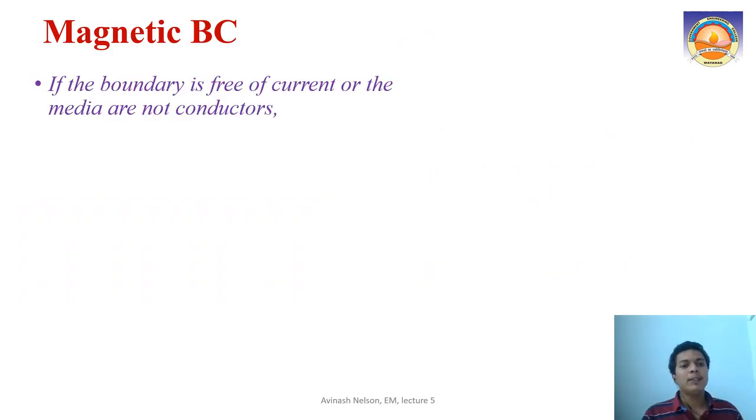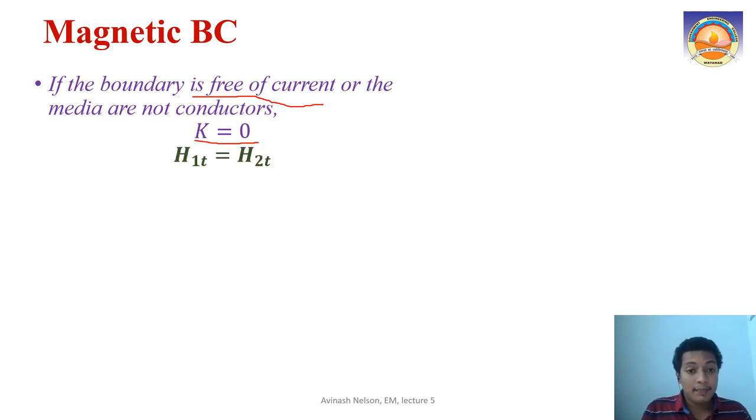Now suppose our boundary is free of current. If we have a conductor, then we have free electrons there and there can be current. But if our materials are not conductors, then definitely there is no current. Under such circumstances, the surface current density K is equal to 0. It means that H1t minus H2t equal to K, our equation from last time, will become equal to 0, or H1t will be equal to H2t.